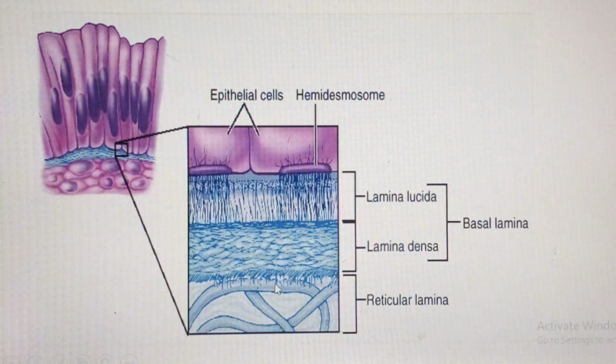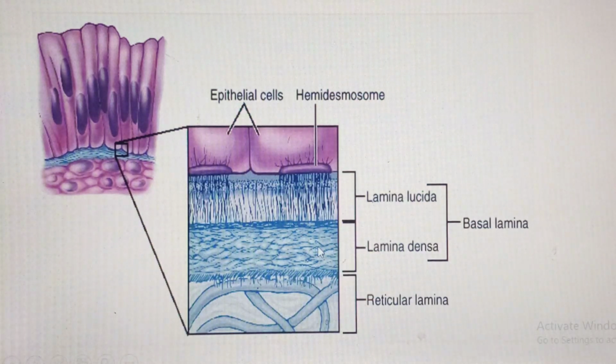It is made up of the reticular lamina, which is the more apical portion, secreted by the connective tissue components, actually the loose connective tissue, areolar.